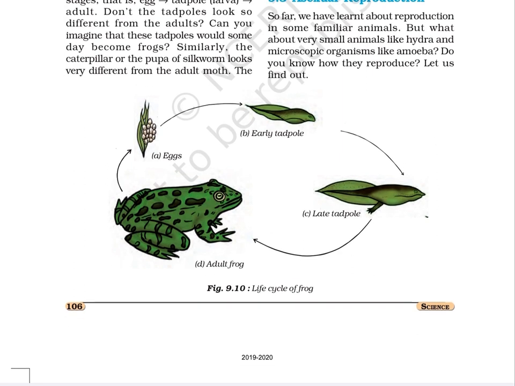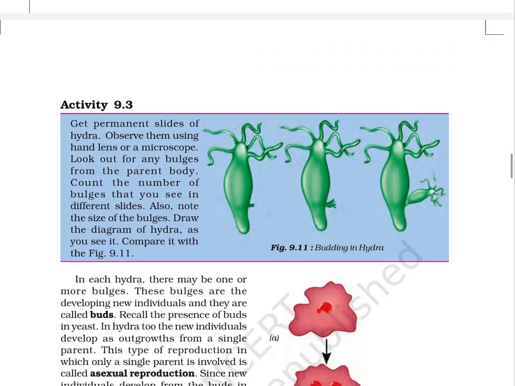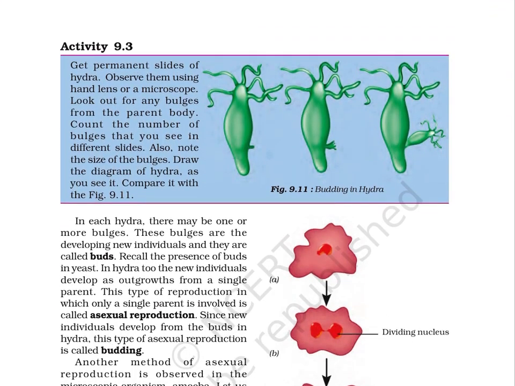Figure 9.10. Life cycle of frog. In the image, we can clearly see this life cycle. It starts with A. Eggs, then B. Early tadpole, C. Late tadpole, and then finally D. Adult frog. Page 107.